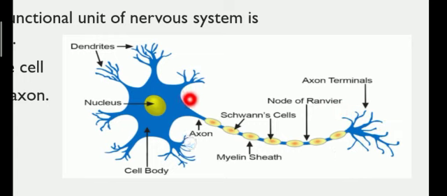So ultimately what happens when one neuron is connected to another neuron is that they don't touch each other, but rather there is a gap in between, and that is known as synaptic cleft.